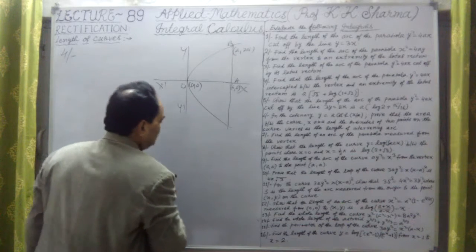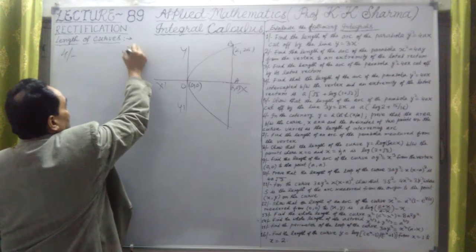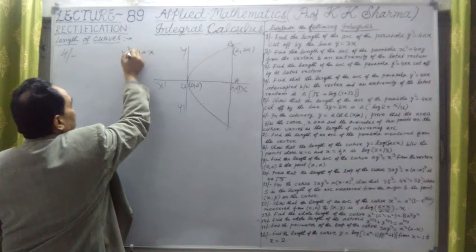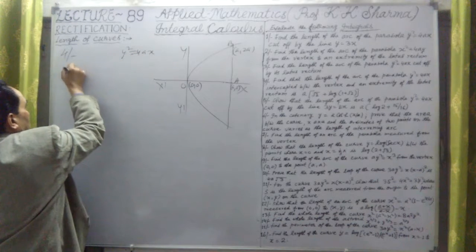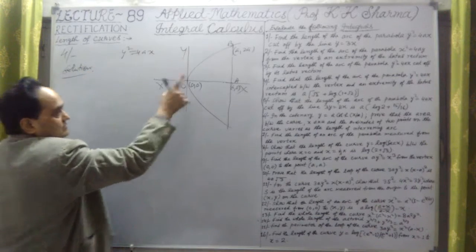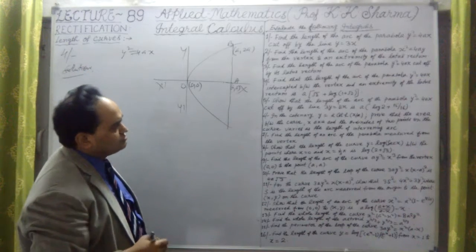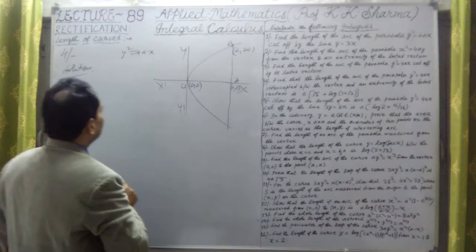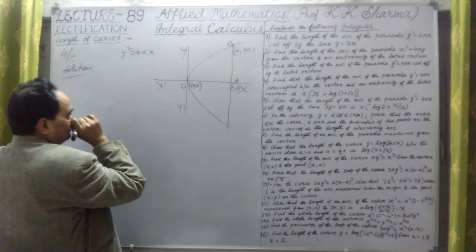Okay. Here, y square equal to 4ax. The same question we have to do. This can be done easily as we have done in the first, second, third. All the 3 questions have the same type of problem. This is just a repetition of the first one.